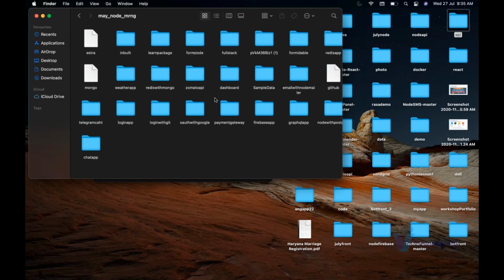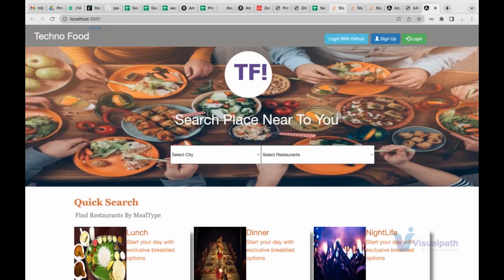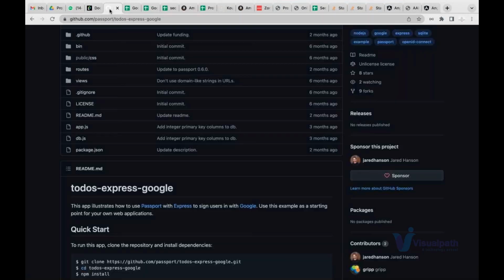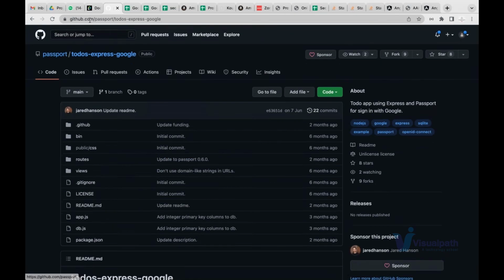I'm going to write the code, present the code, and make sure that the code is working at the end of the day. It's a live coding session. And every day, whatever code I write, I will push that code to Git, from where you can access it. Ultimately, you can download the code and keep it with you.